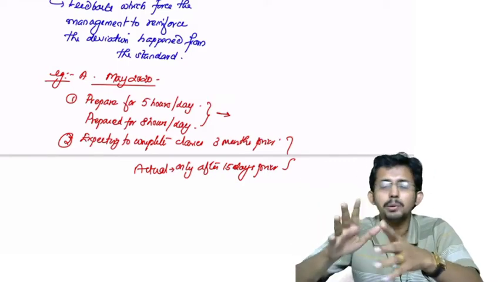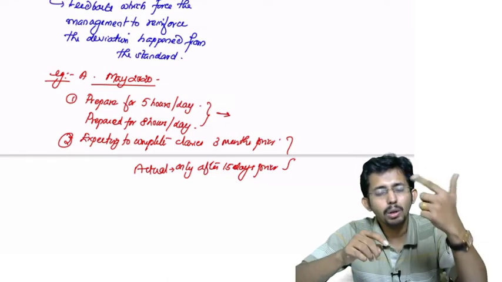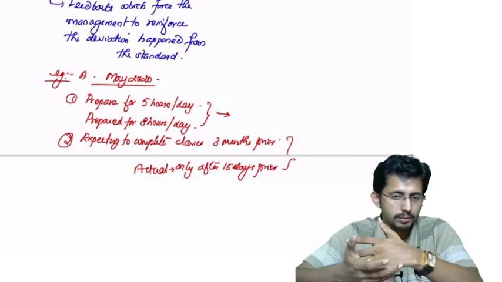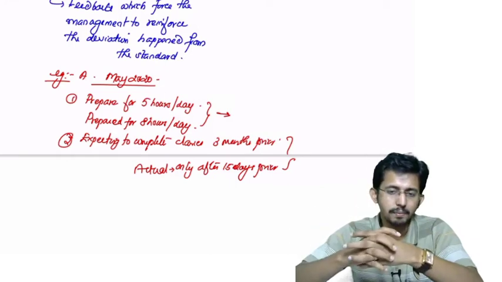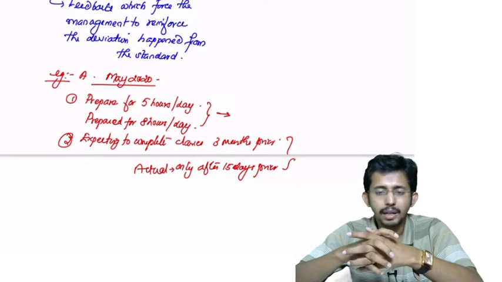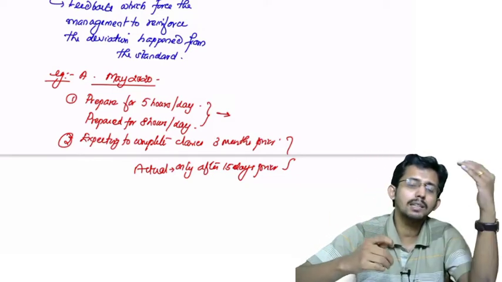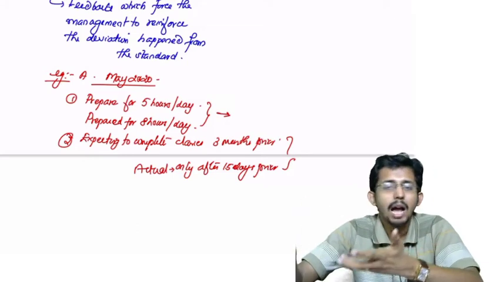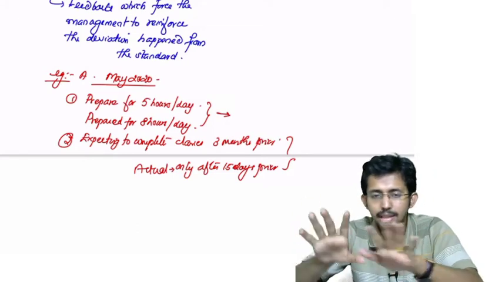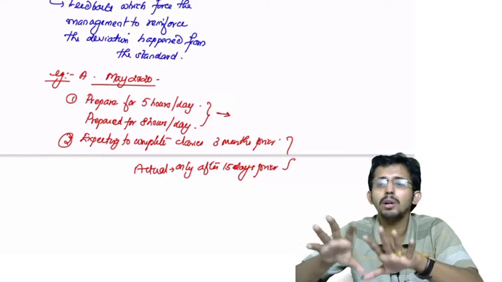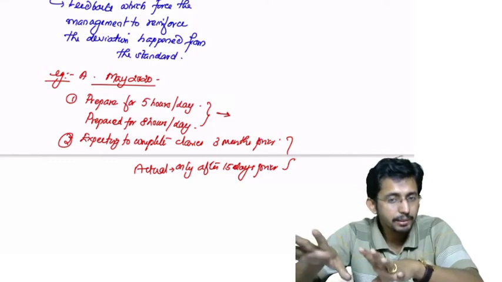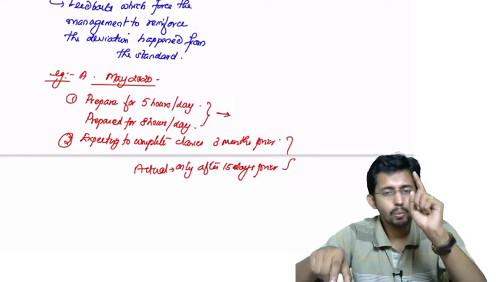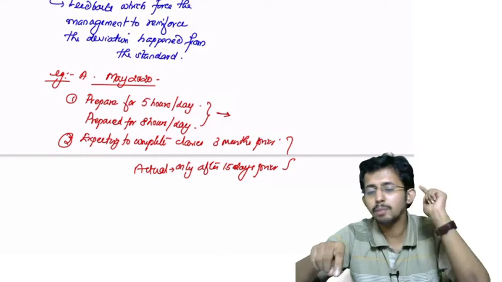So Mr. A came to a conclusion, though there was a variance in what I planned and what I did, that I worked for more, it was a good thing. Okay, why was it a good thing? If I had stuck to that 5 hours per day, then I would never have been able to achieve my result. Even now I was not able to achieve, but that is a different thing. Still, the variance which I observed is a favorable thing.